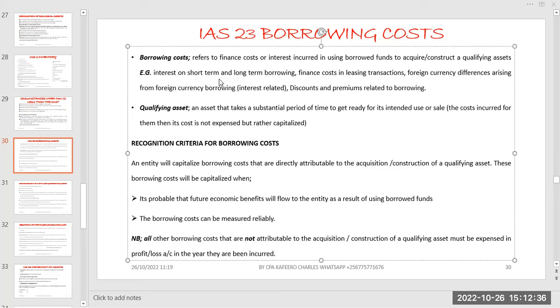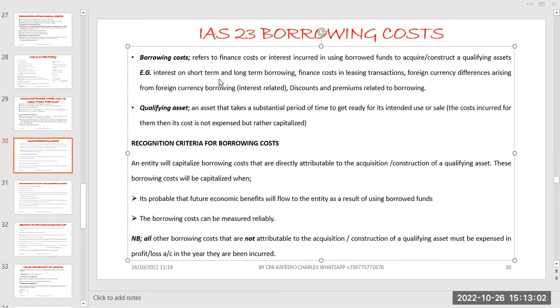One, it's probable that future economic benefits will flow to the entity as a result of using the borrowed funds. Of course, when we use the borrowed funds, we expect at least what we have done to give us something in return. And we said something to be probable must be beyond 50%.